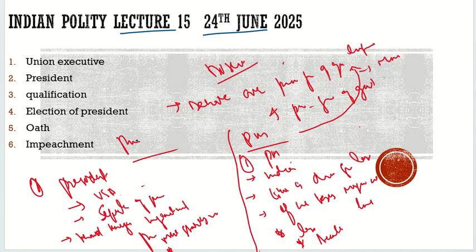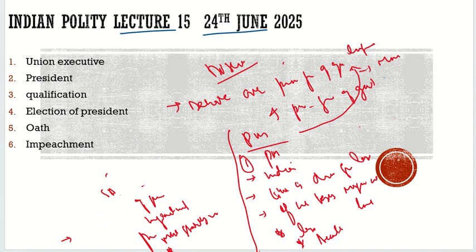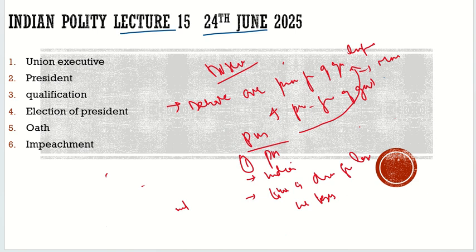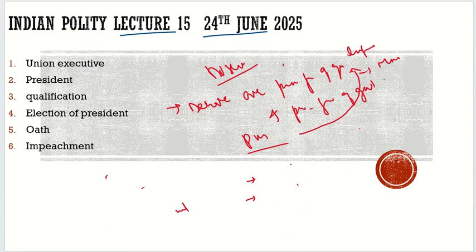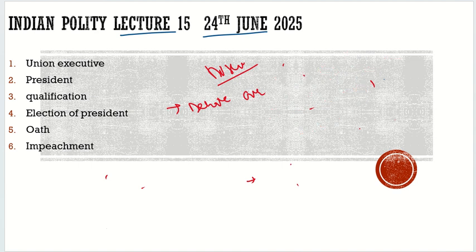Now, the another question is, we discussed so far what we understood. Let's try to recap it, and then we will move forward. First, we understood the union and executive, and what they contain.